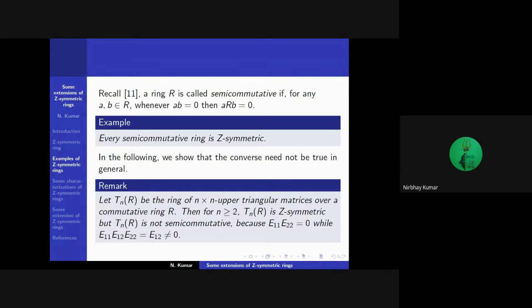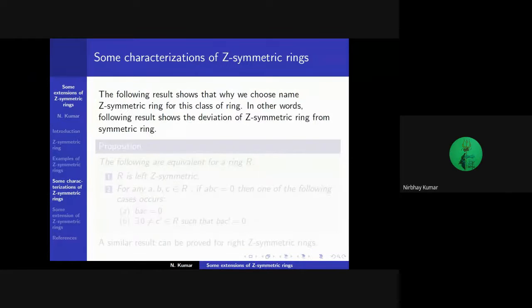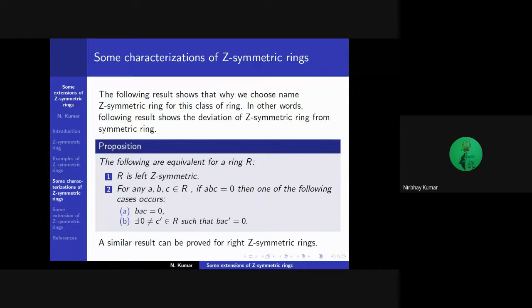Let T_n(R) be the ring of n cross n upper triangular matrices over a commutative ring R. Then for any n greater than or equal to 2, the triangular ring T_n(R) is Z-symmetric but not semi-commutative. Now we discuss some characterizations of Z-symmetric rings. The following result shows why we chose the name Z-symmetric ring for this class of rings. In other words, the following result shows the deviation of a Z-symmetric ring from a symmetric ring.